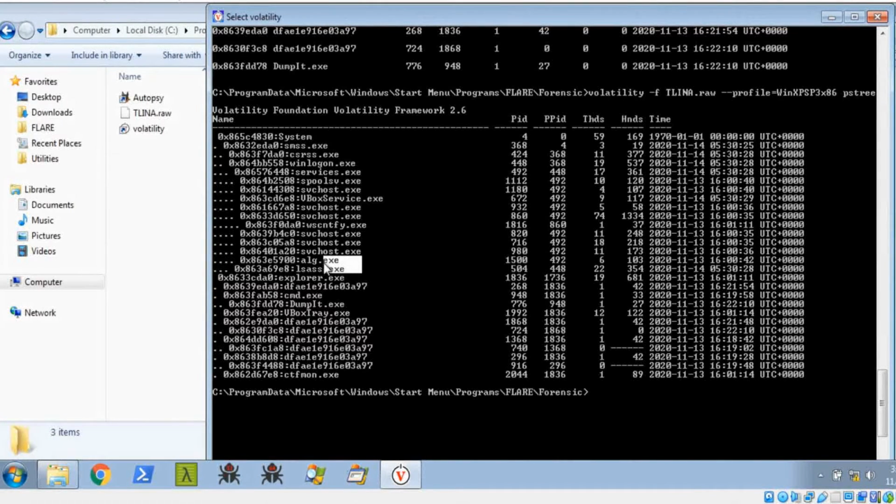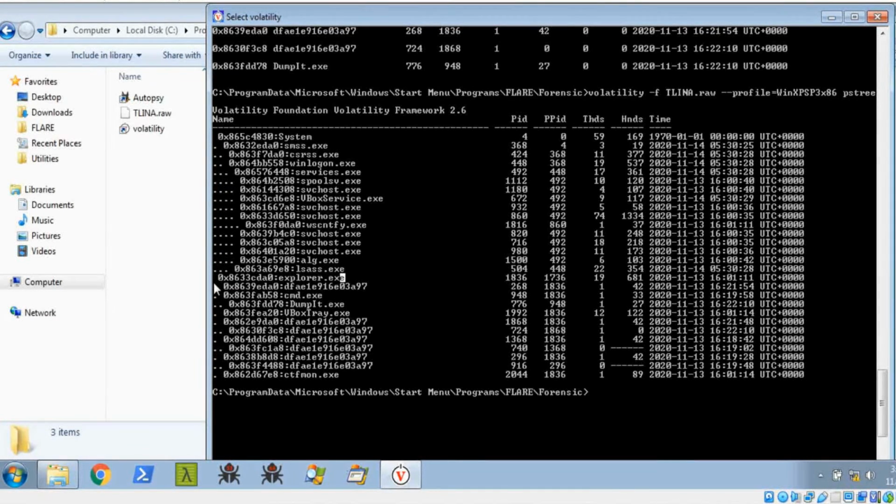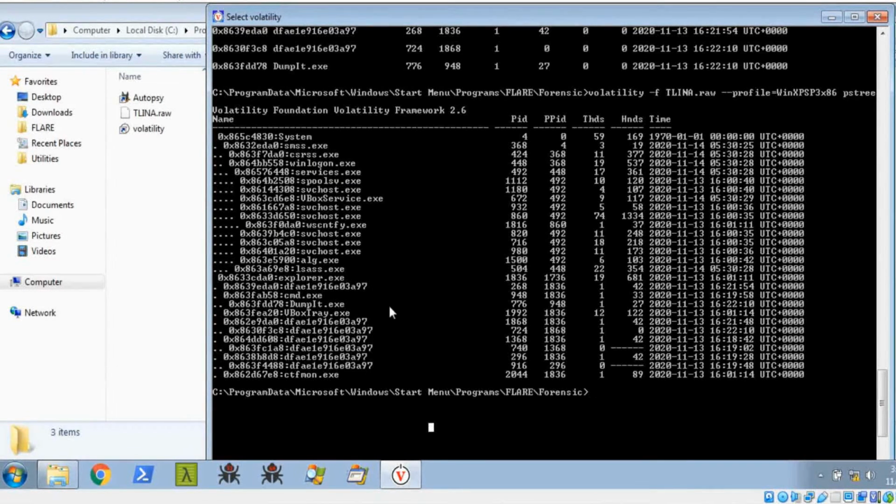You can see this smss.exe file to lsass.exe. This is another process, explorer. Inside that process, it is running these processes. So this is the malware infected one.